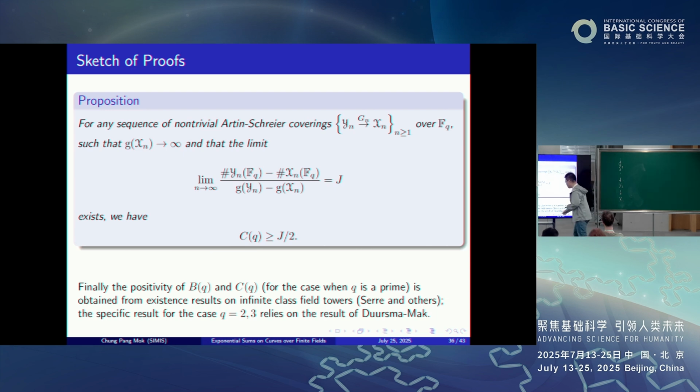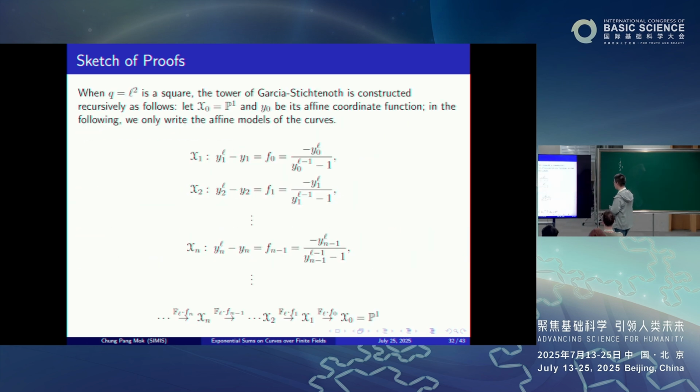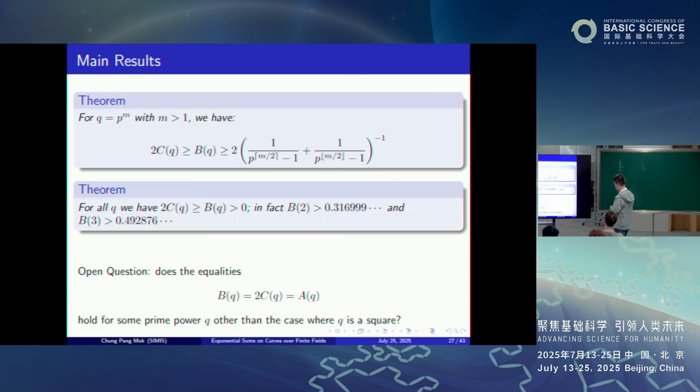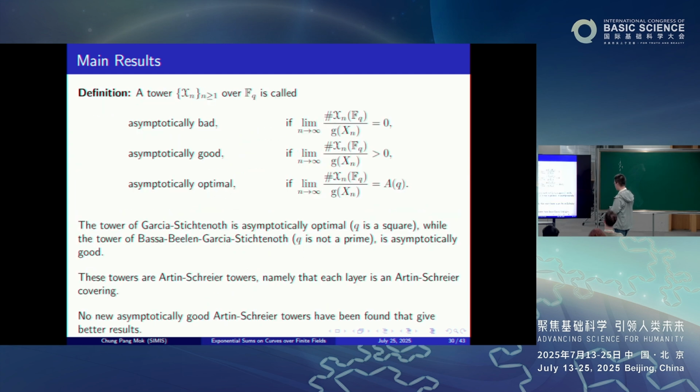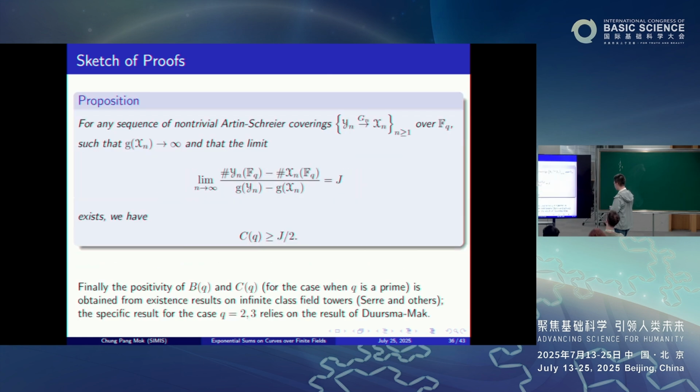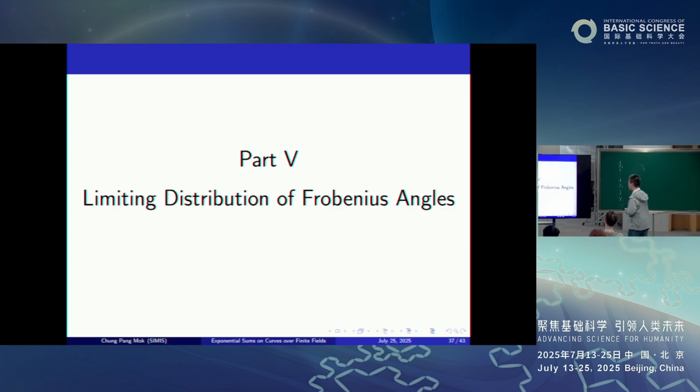When q is a prime, it's much more difficult to obtain the lower bound, and we use the existing results on infinite class field towers due to Serre and others in order to show at least that these are positive. In the case when q is 2 or 3, remember I told you that you actually get these explicit numerical results, and these follow from the results on infinite class field towers due to Hajir and Maire. Now, finally, let us talk about this limiting distribution of Frobenius angles.